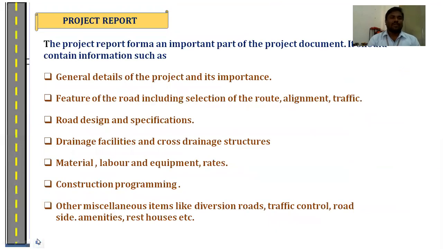Last one is the project report. This project report indicates the total estimation of the cost, future development, and estimation of the people's living conditions. All the details are collected and submitted in the project report form to the government or state government. From that, they will assign financial assistance, considering the project details and its importance, features of the road, including selection of route, alignment, other alternatives, road design and specifications, drainage facilities and cross drainage structures, materials, labor, and other equipment, construction and programming, other miscellaneous items like diversion roads, traffic controls, which are all shown in the single report.